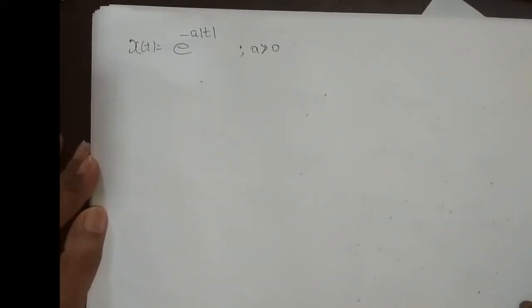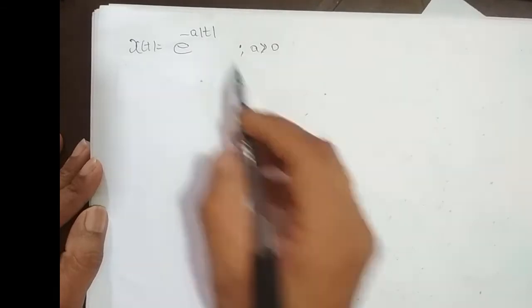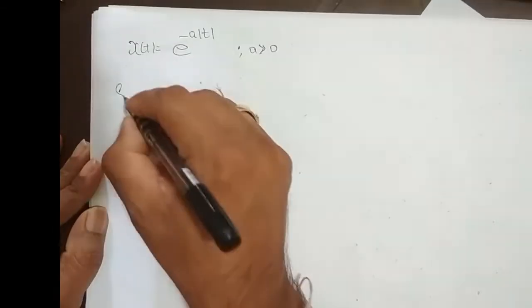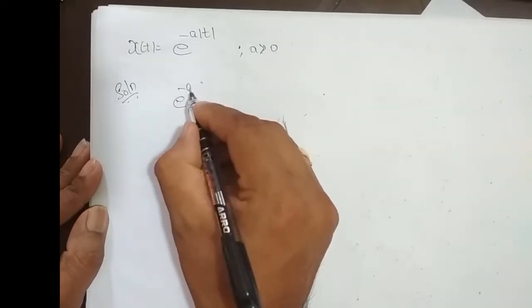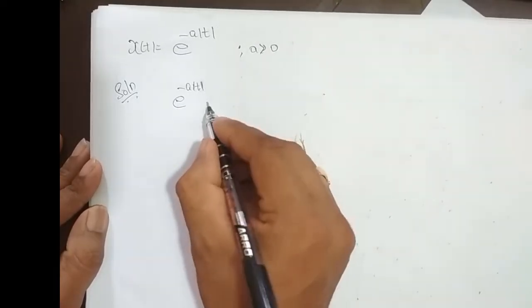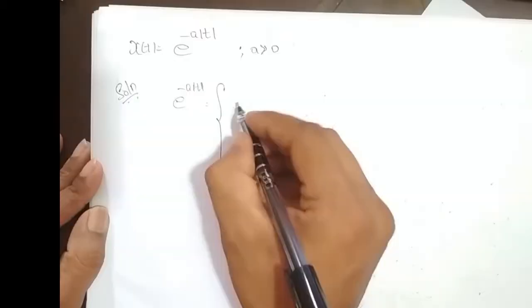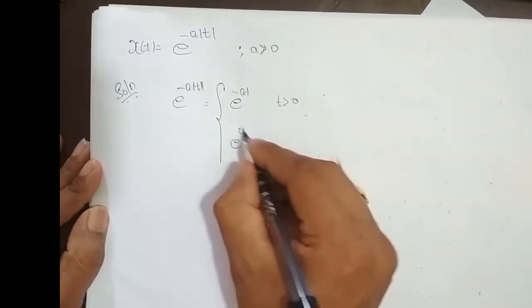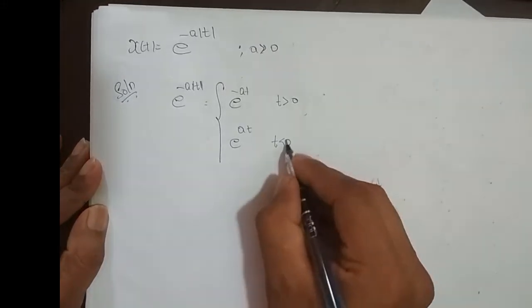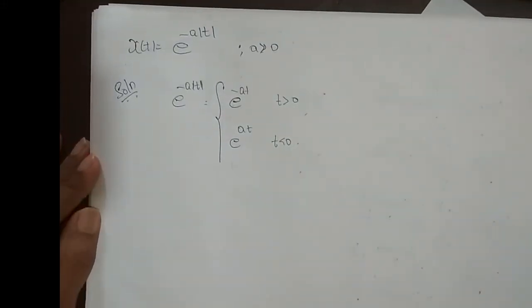Okay. Next problem is x of t is e power minus a into mod t, for a greater than 0. So we'll try to find its Fourier transform. So this is nothing but e power minus a mod t. We have discussed this before. It is defined as e power minus at for t greater than 0 and e power plus at for t less than 0. This is how the signal is defined, right?